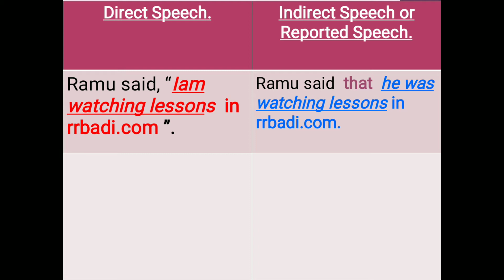In this sentence, the underlined words are said by Ramu, and in the indirect speech, they have been transformed as "he was watching lessons." In this transformation, "I am watching lessons" is in present tense. It has been changed to "he was watching lessons." And the word "that" is added.